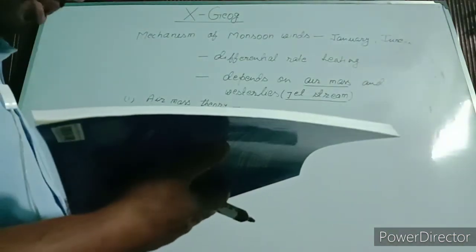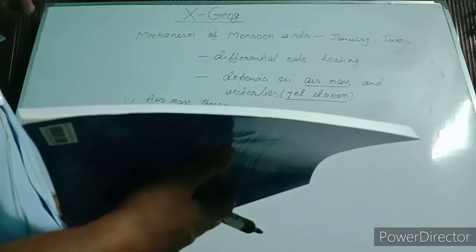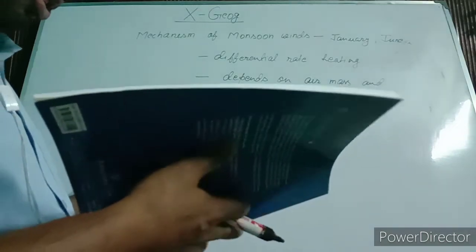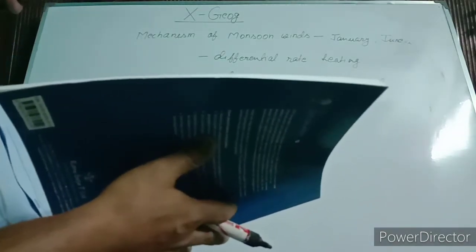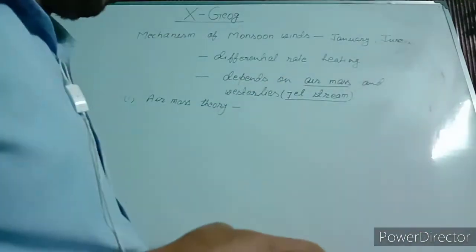Southeast trade winds in the southern hemisphere and northeast trade wind in the northern hemisphere meet with each other near the equator.